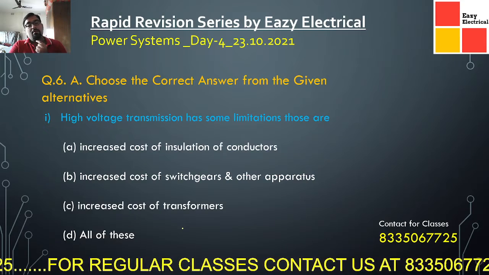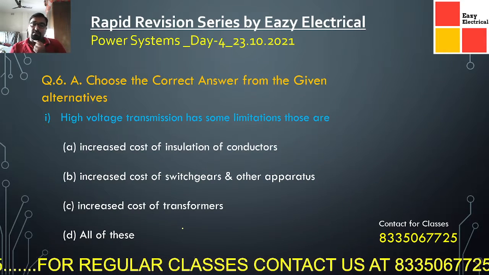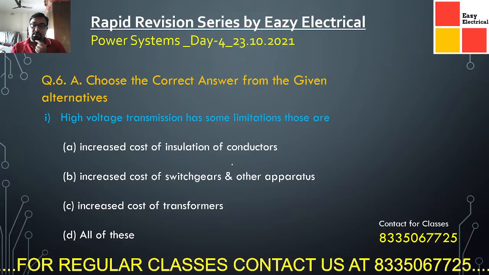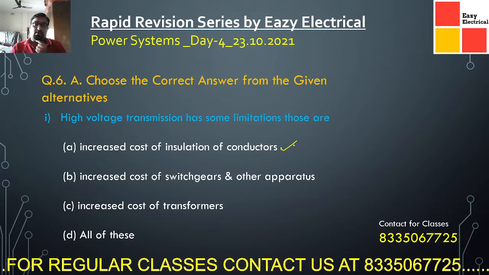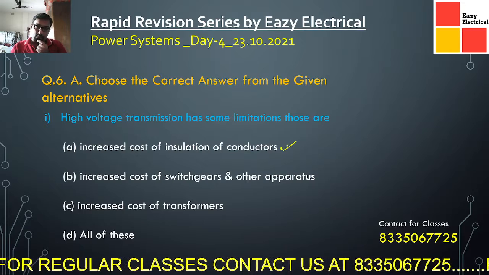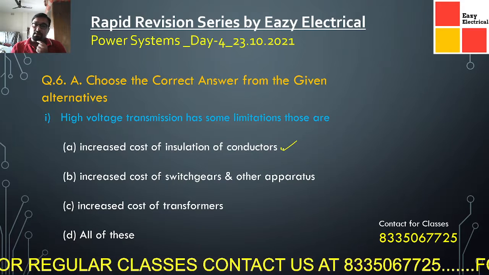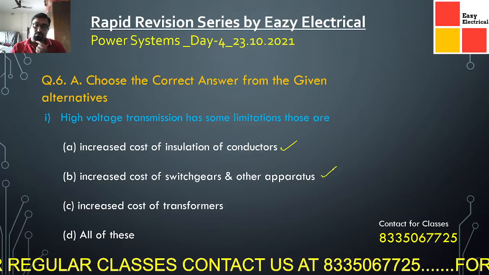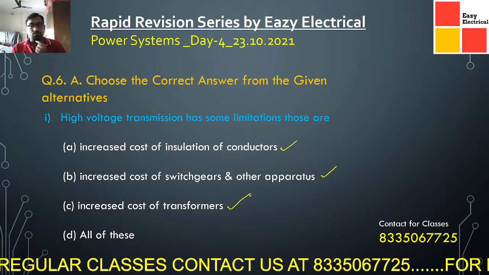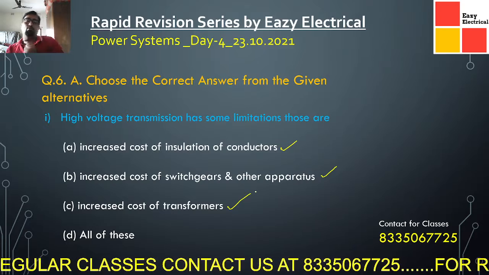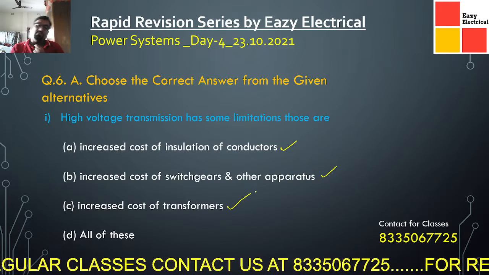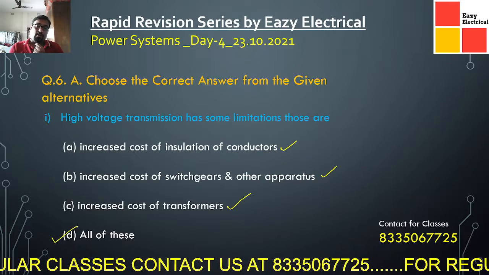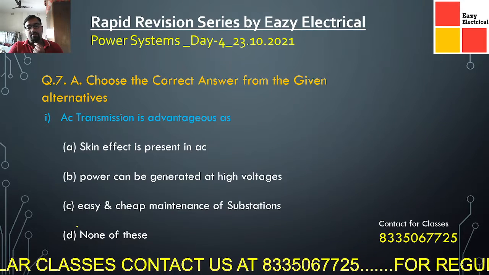Okay, now high voltage transmission has some limitations, and those are increased cost of insulation of the conductors. Correct, because whenever we are talking about high voltage, that means we are ultimately providing insulation to the conductors. Increased cost of switchgear, that is also true. Increased cost of transformer, that is also true. So whenever we are using high voltage, everything is increasing. So all of these will be the correct answer.